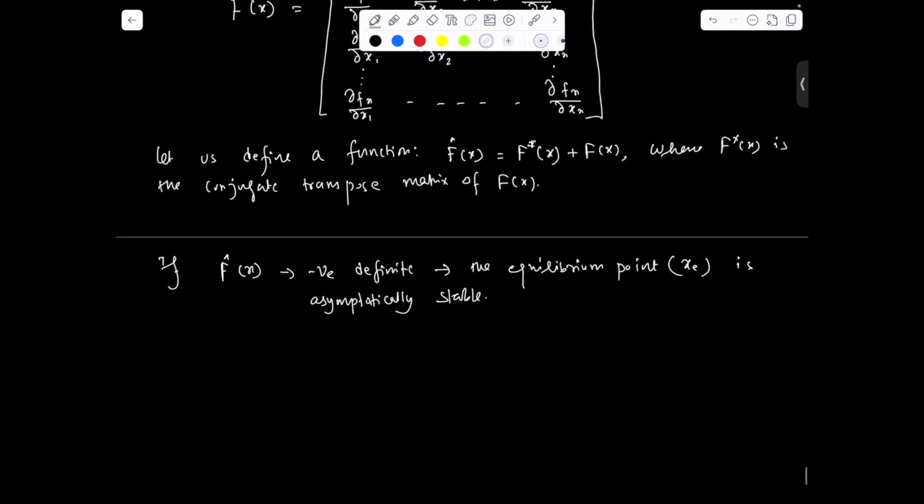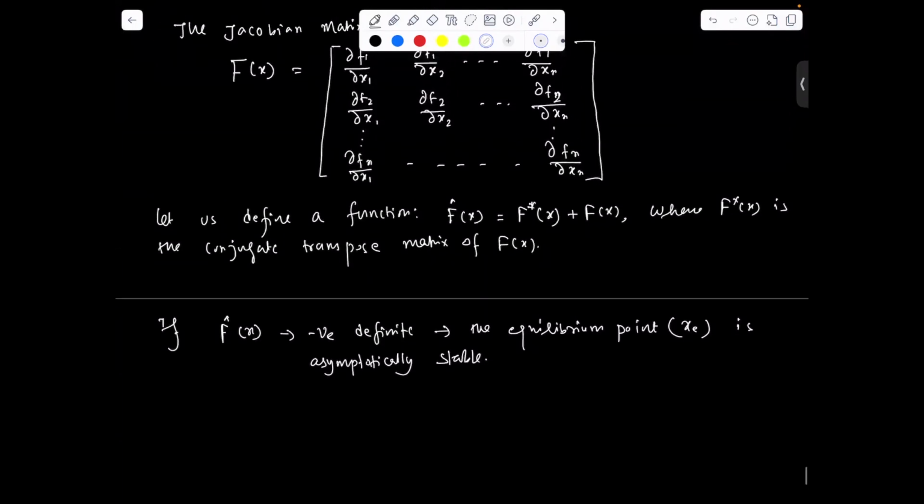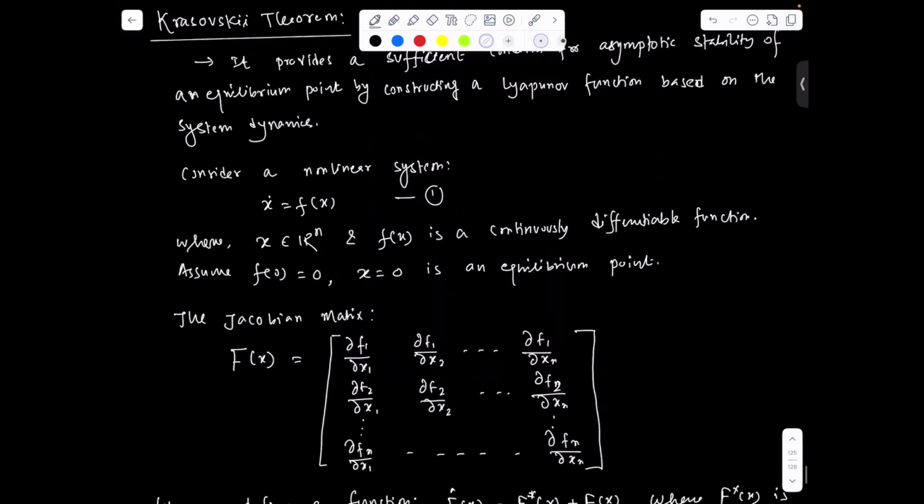So this is how we can come up with the stability condition for the system defined by equation 1.